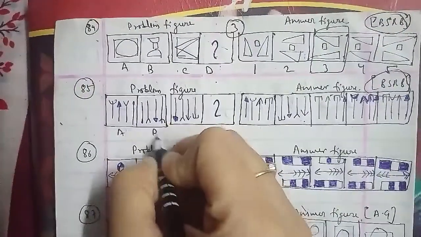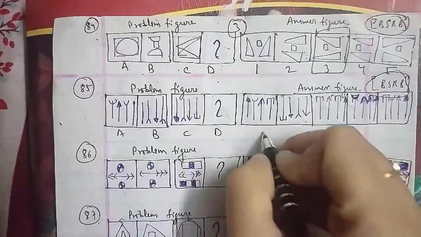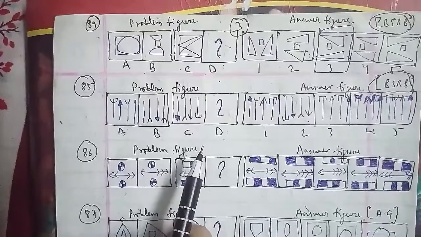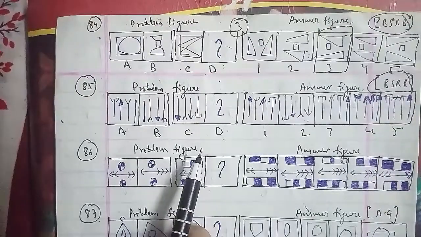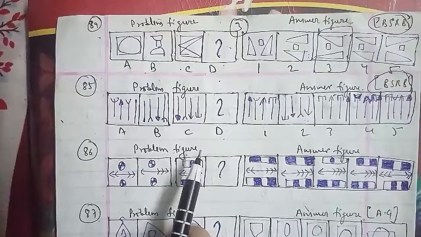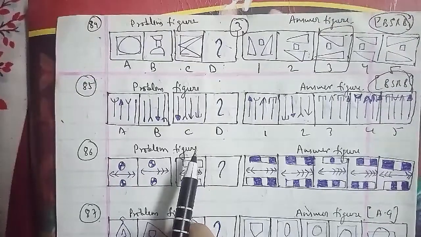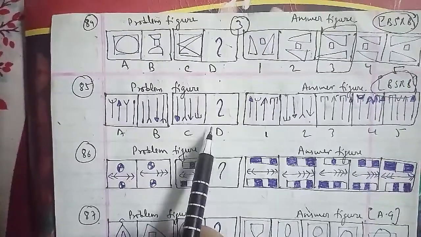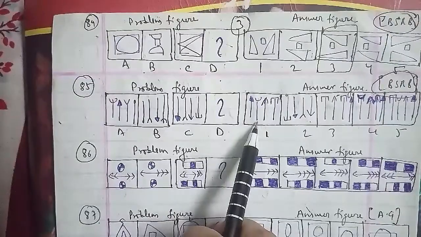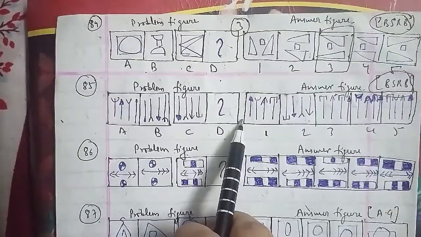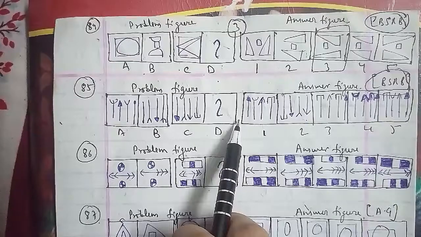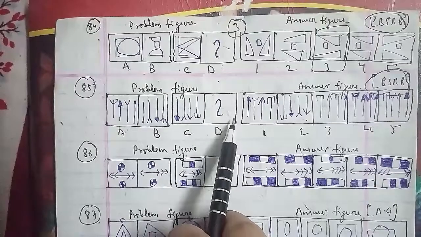In the same case, the entire figure rotates through 180 degrees. So the figure that we have, the third figure, will be the right answer for this question as well.